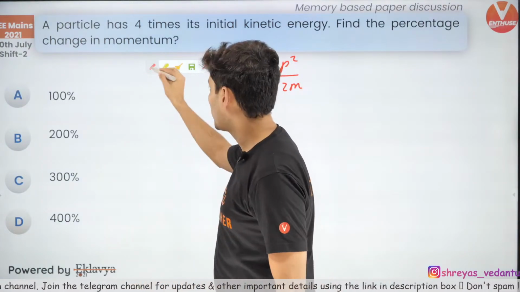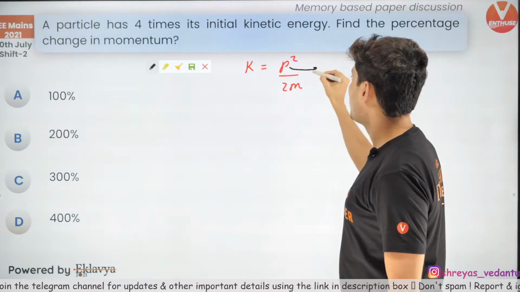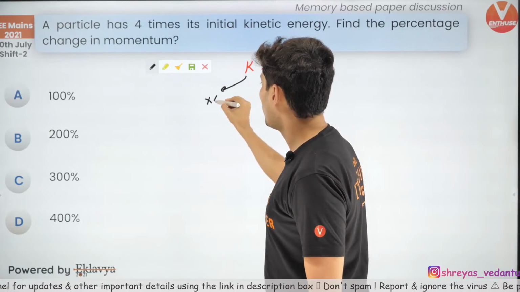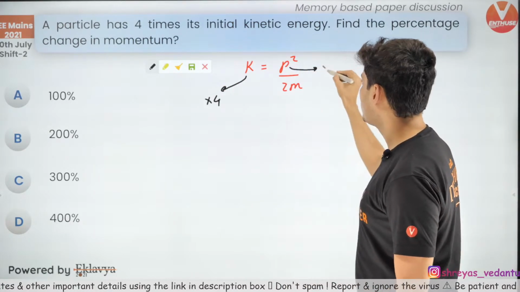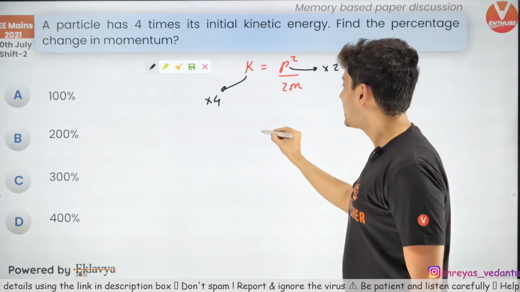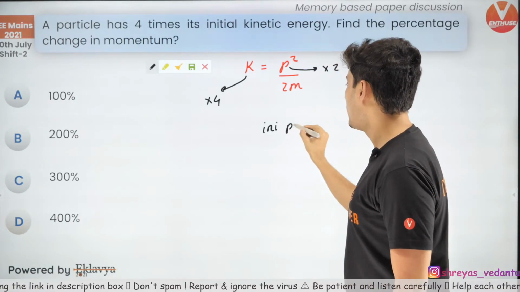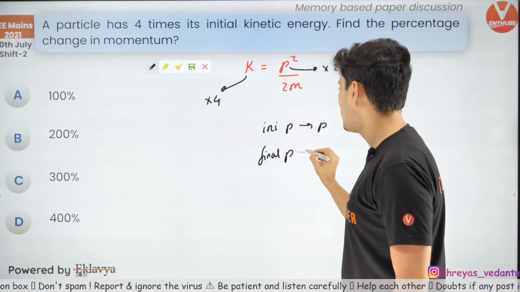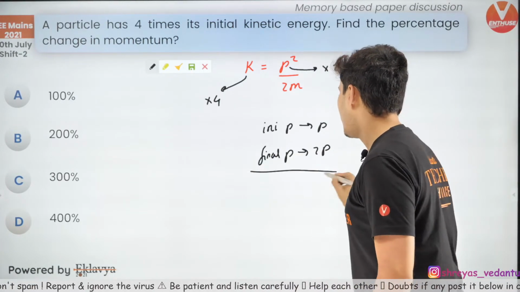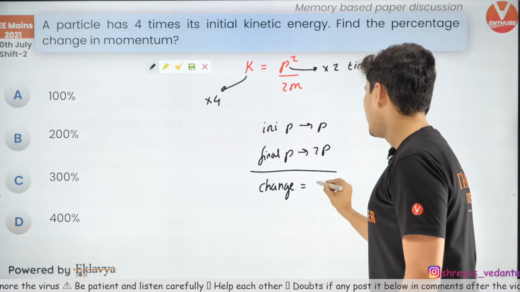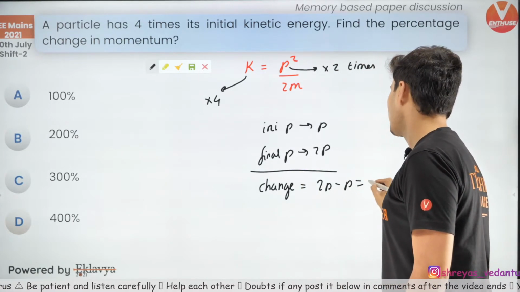Hi Shweta, welcome aboard. So, if the kinetic energy has increased 4 times, the momentum should increase 2 times. That means, imagine if initial momentum was p, the final momentum will be 2p. That means the change in the momentum will be 2p minus p, which is just p.